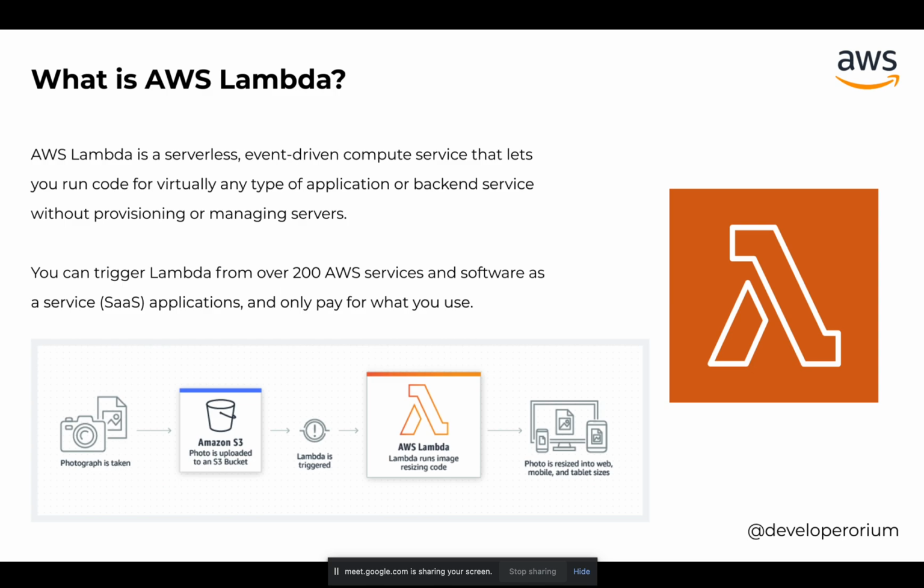So AWS Lambda is a serverless, event-driven compute service. We can compute some task or perform some task by writing scripts in the AWS Lambda console panel, which is provided by AWS, and we have to write our scripts in one of the languages supported by AWS.